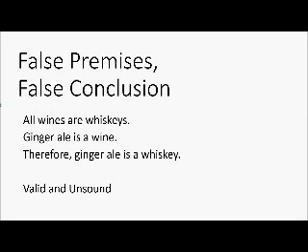Same thing can happen. You can have false premises, a false conclusion, and still have a valid argument. An example of this is saying like all wines are whiskeys. That's false. Ginger ale is a wine. That's false. And ginger ale is a whiskey. Well, that actually follows, because if ginger ale is a wine and all wines are whiskeys, then ginger ale would be a whiskey. And even though it inferentially follows, it's valid, it is unsound because everything is false. And so you have to keep in mind that validity is about the inferential claim, and sound and unsound is about the truth or falsity.